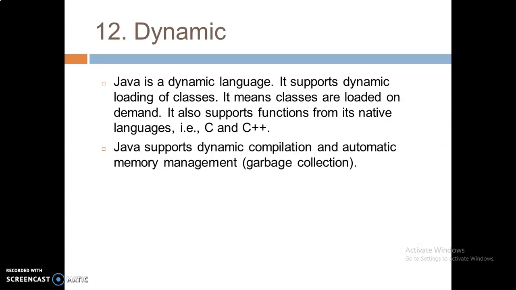It also supports functions from its native languages. As I said in my earlier slide, native languages are C and C++. Java supports dynamic compilation and automatic memory management, that is garbage collection. Unreferenced objects are collected by the automatic garbage collector, which makes it dynamic.